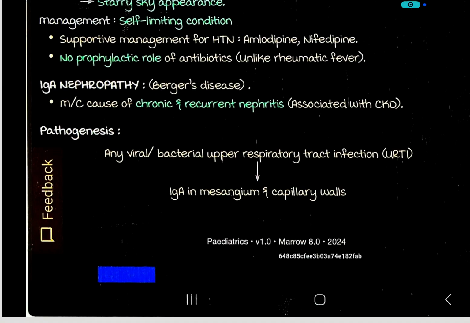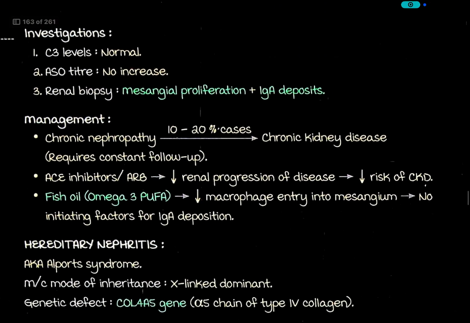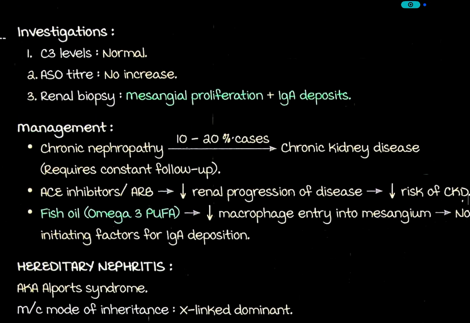So IgA nephropathy, also known as Berger's disease, is the most common cause of chronic and recurrent nephritis associated with chronic kidney disease. Pathogenesis: any viral or bacterial upper respiratory tract infection, then IgA deposition happens in mesangium and capillary walls. Investigation: C3 level is normal. ASO titer is not increased. Renal biopsy: mesangial proliferation plus IgA deposits.